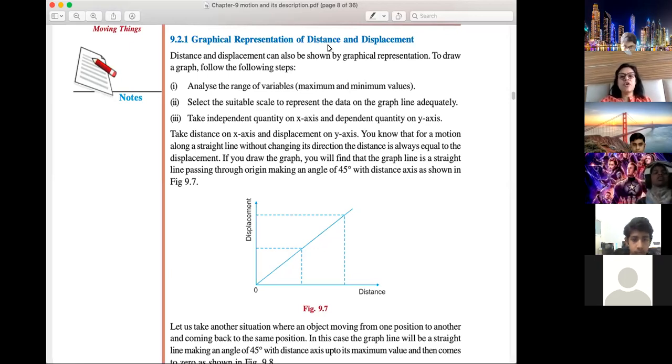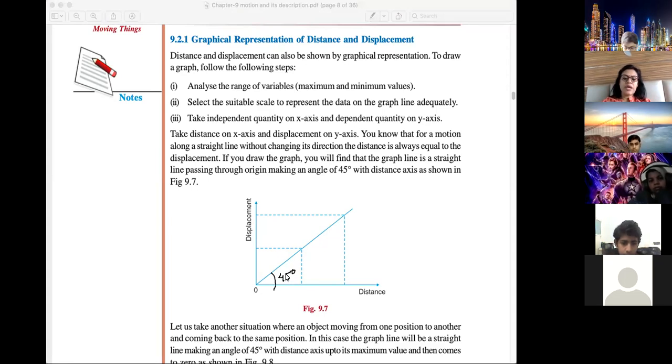Okay. So now coming to the graph. When it is asked graphical representation of distance and displacement, the questions are asked: draw a graph between distance and displacement in a particular condition. For example, now remember this, when the object moves in a straight line in a particular direction, distance and displacement are same. So in that case, you will have this type of graph. Angle at 45 degree, distance will be on x-axis, displacement will be on y-axis, and it will be a straight line.